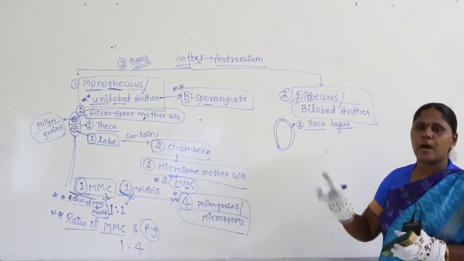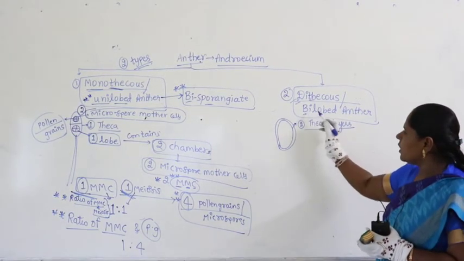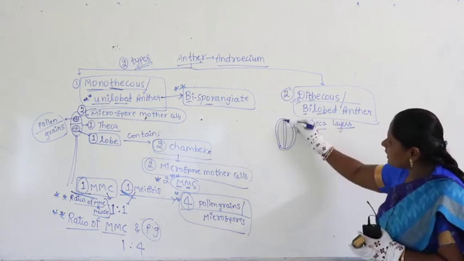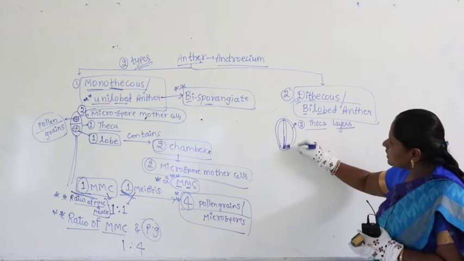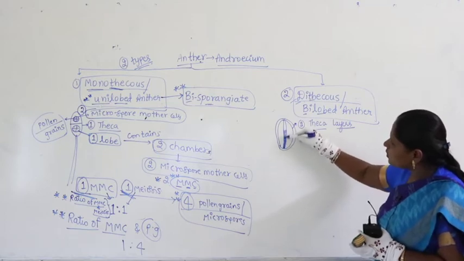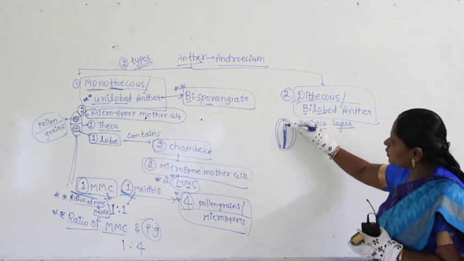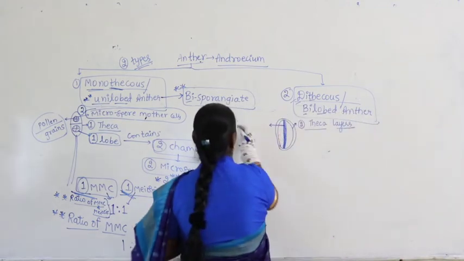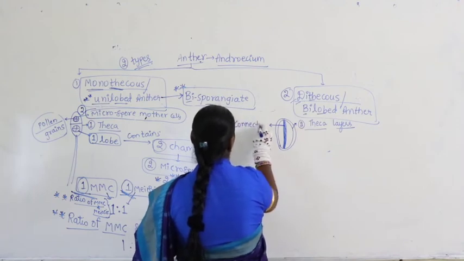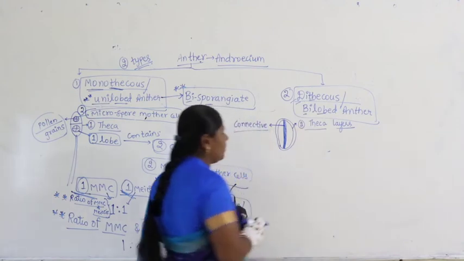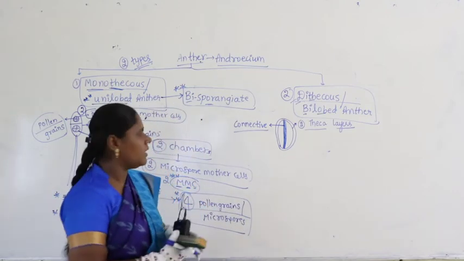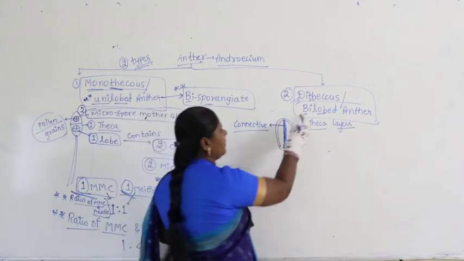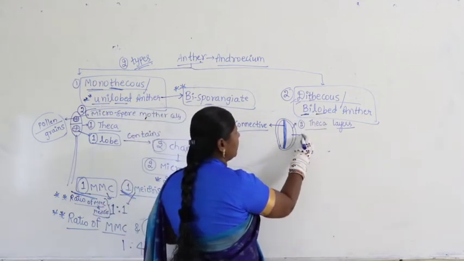So it is also called bilobed. Bi means 2. How many lobes? 2 lobes. So I am drawing in the center the tissue which separates the 2 chambers. Just beforehand we studied what the centermost one is. The tissue which separates the 2 chambers is called the connective. So try to remember, the tissue itself is called connective. What will the connective do? It acts as a mark between 2 chambers. These are 2 chambers. So we call it bilobed. Bilobed means how many chambers?